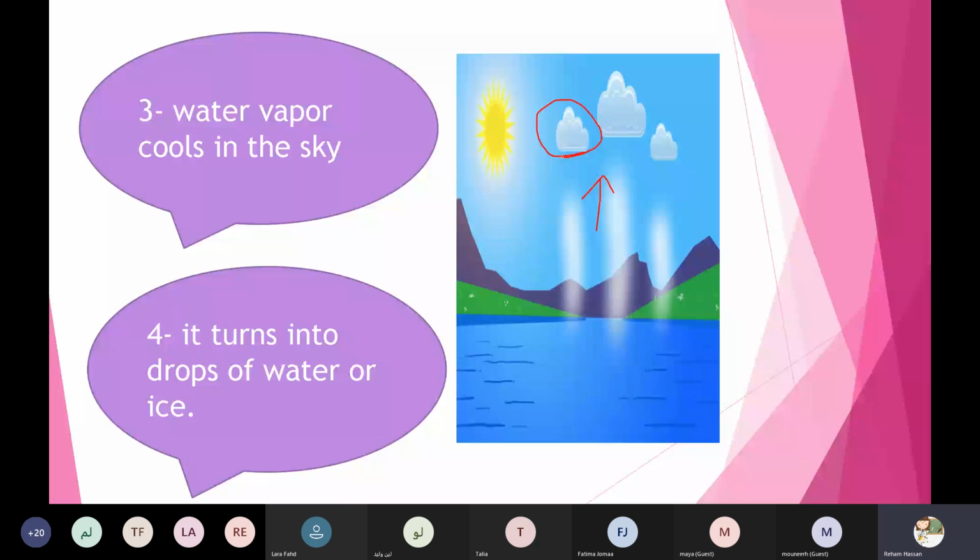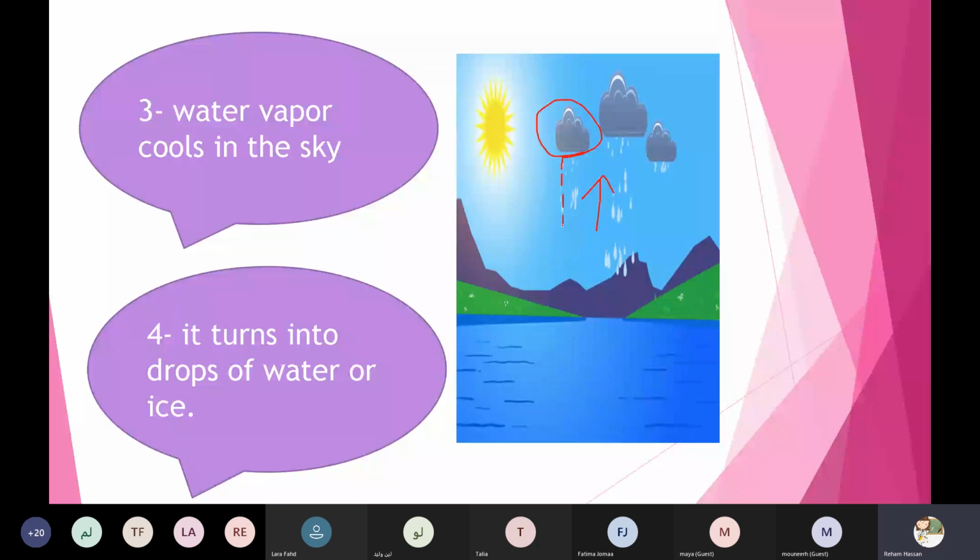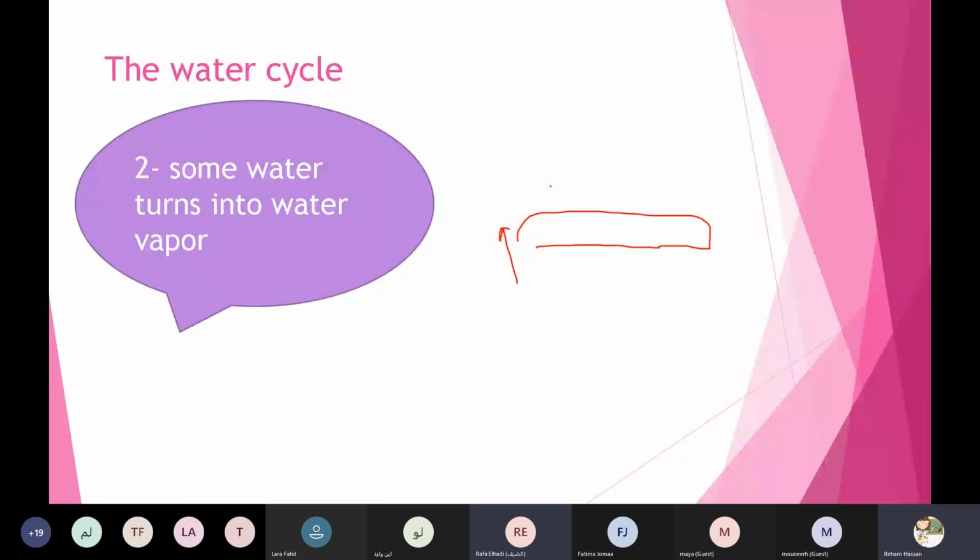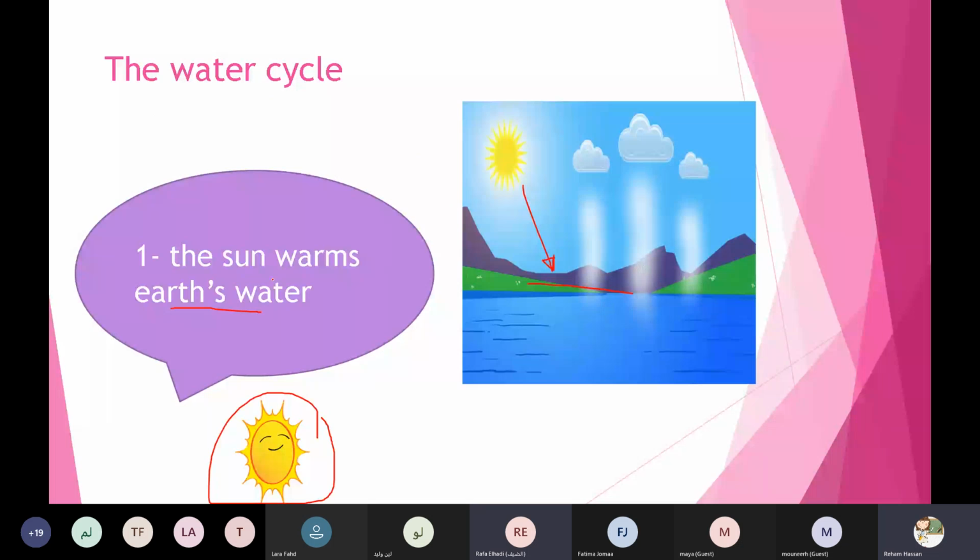Okay, grade 1. So one more time. Number 1, in the water cycle, the sun warms the earth water. Like what? Like oceans, like rivers, like ponds. So the sun warms this earth water. Okay, thanks a lot, honey.